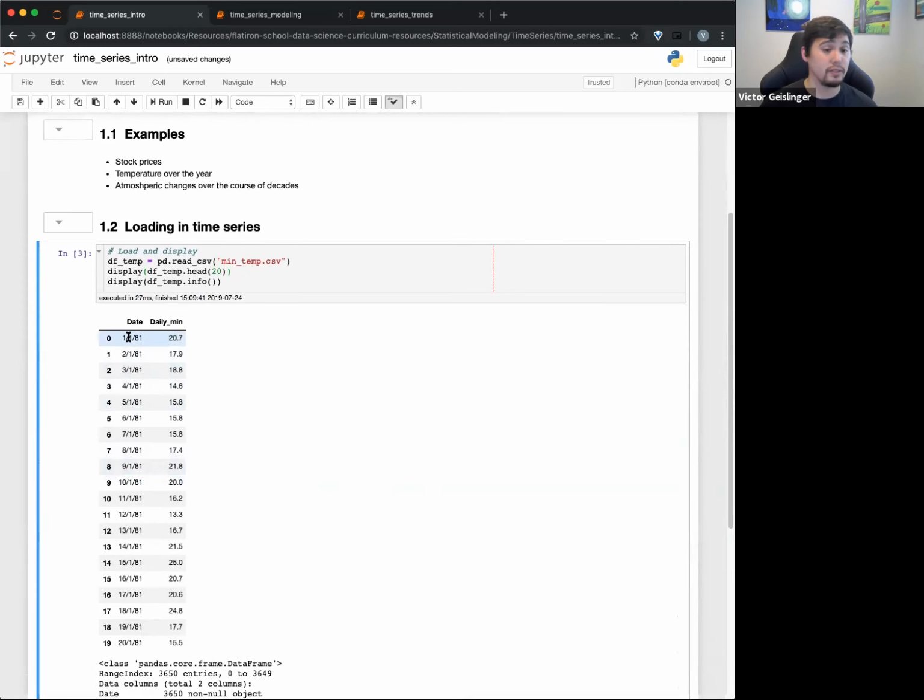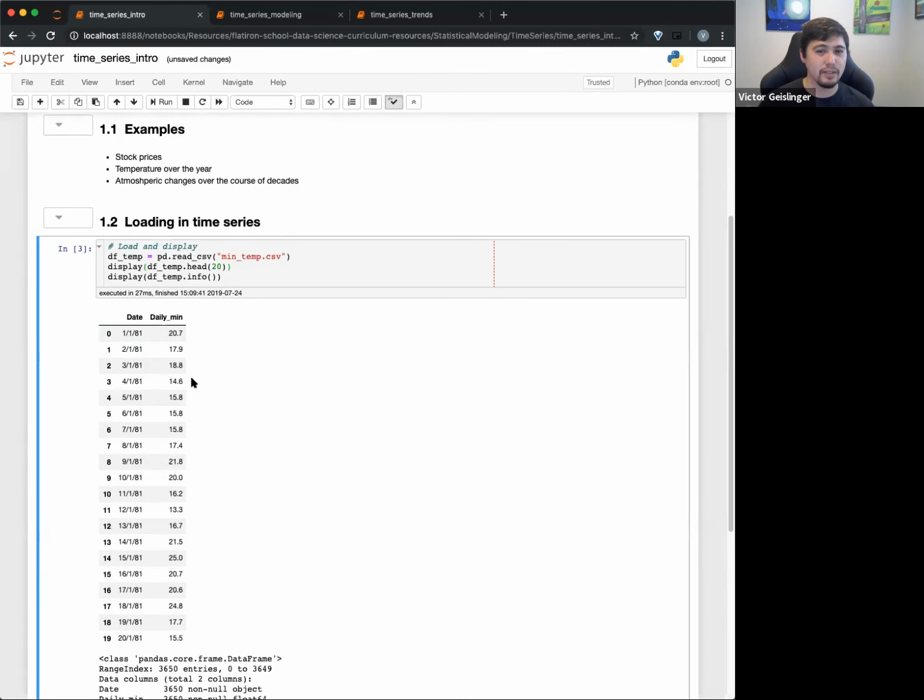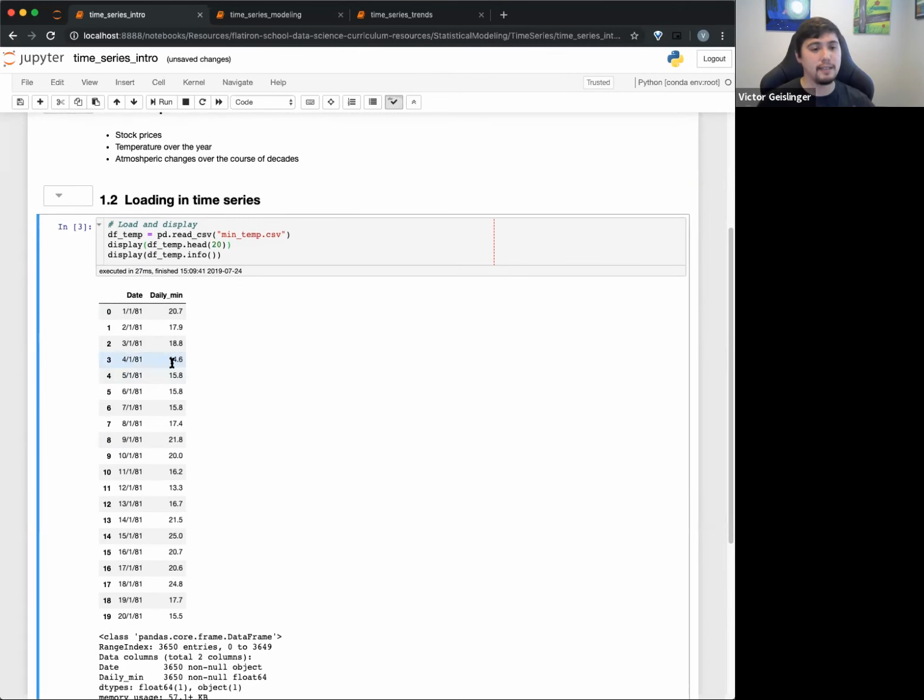You can see there are basically two columns: the date itself and this daily min. I believe this is supposed to be temperature. Exactly what this data is doesn't really matter for what we're talking about. I'm just showing an example, but you can think of it like the minimum temperature in a certain area on these dates, in this case, this month. So you can think of it like, oh, January 1st, 1981, the daily minimum temperature was 20.7. Let's say degrees Celsius, or that's probably too hot, so probably Fahrenheit.